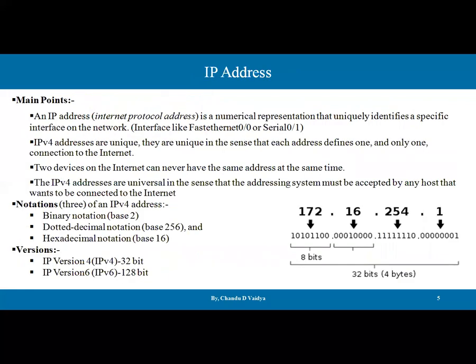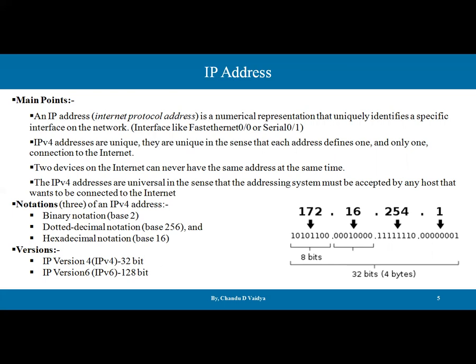Next, come to the next part, that is the IP address. Here are the main points of IP addresses. An IP address is a numerical representation that uniquely identifies a specific interface on the network. It means, if I say, let's say, FastEthernet 0/0 or Serial 0/1, on every interface we are going to give an IP address, irrespective of the switches or the routers. Whatever router we have, on those ports we are going to give the IP address.